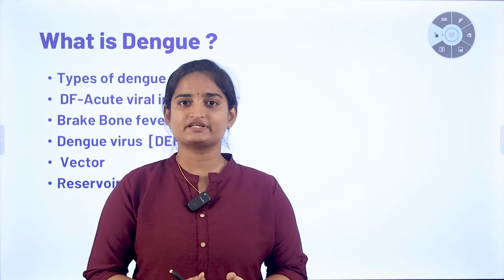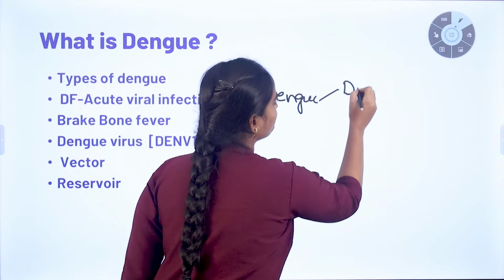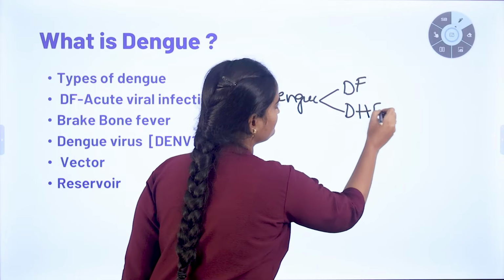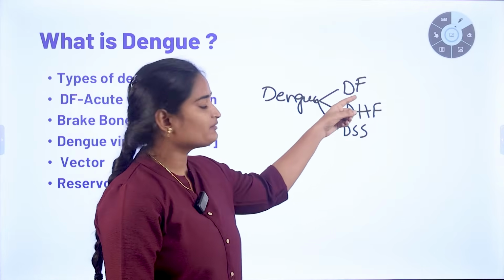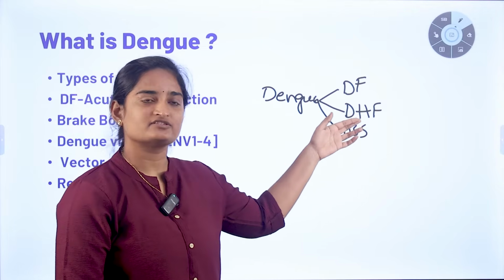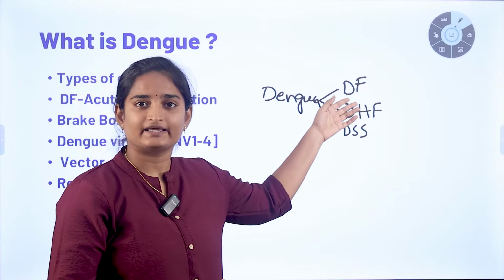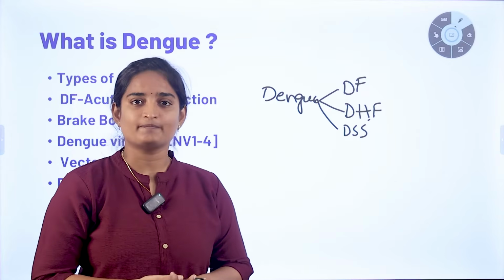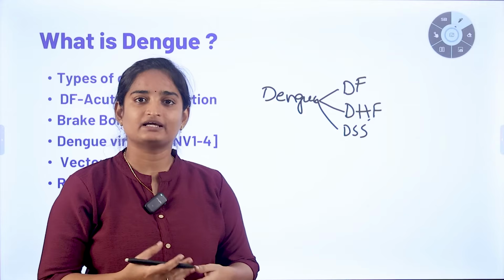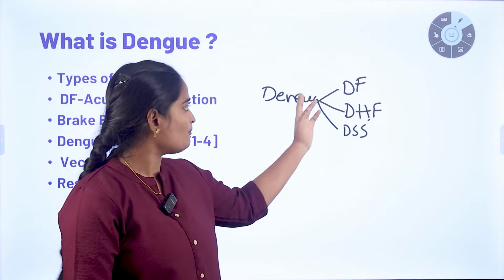Now, we are discussing dengue fever. What is dengue? Dengue is a mosquito-borne viral infection. Usually, dengue is of three types: dengue fever, dengue hemorrhagic fever, and dengue shock syndrome. Dengue usually presents with these three types. Dengue fever is an acute illness caused by the Aedes aegypti mosquito, characterized by symptoms like severe headache, muscle pain and joint pains. Dengue hemorrhagic fever is the most dangerous form, usually presenting with small bleeding from the gums and mucous membranes, and nose bleeding. This is a dangerous form and one of the complications of dengue.